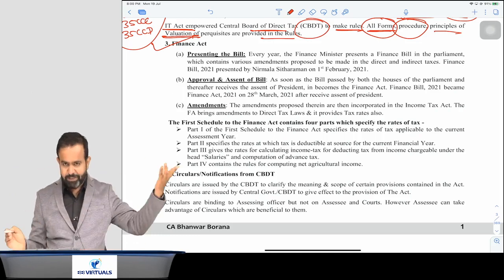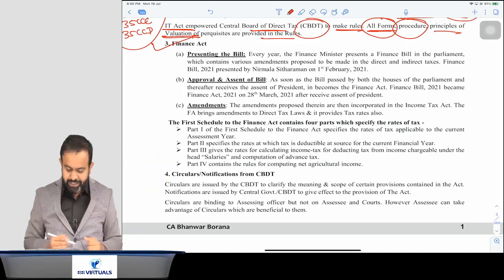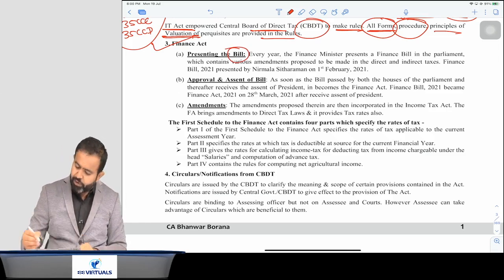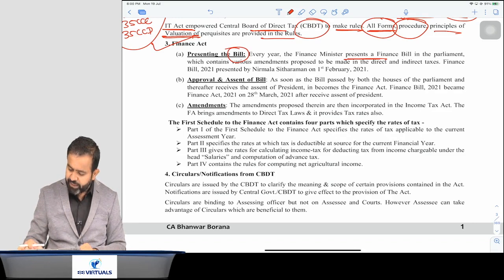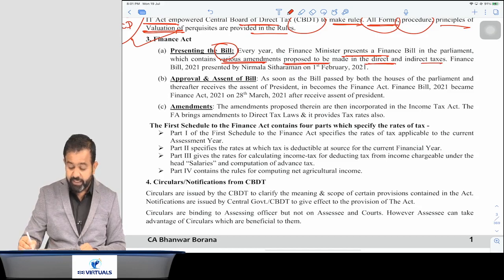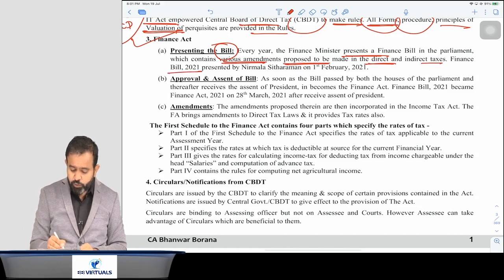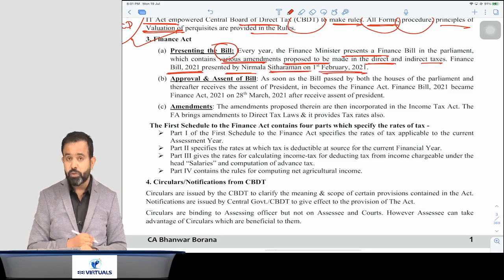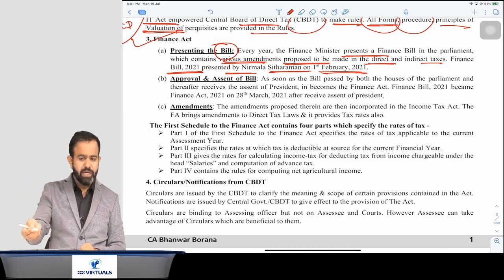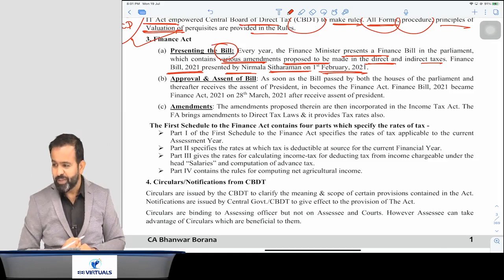Presenting the bill, and how the Finance Act works. The first part is presenting the bill. Every year, the finance minister presents a Finance Bill in Parliament, which contains various amendments proposed to be made in the direct and indirect taxes. Finance Bill 2021 was presented by Nirmala Sitharaman on the 1st of February 2021.